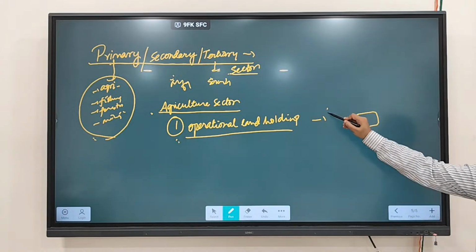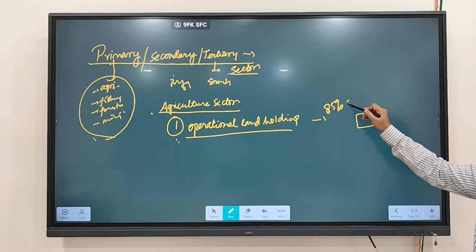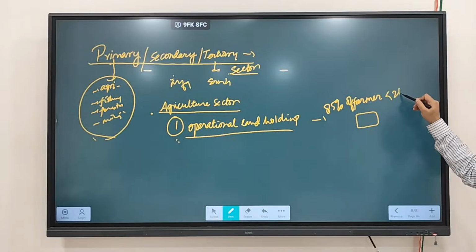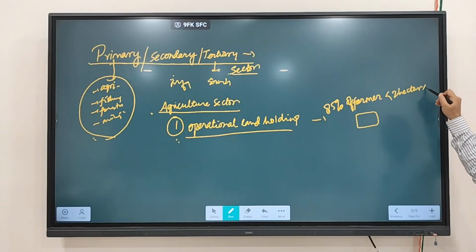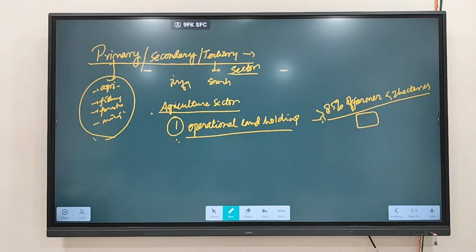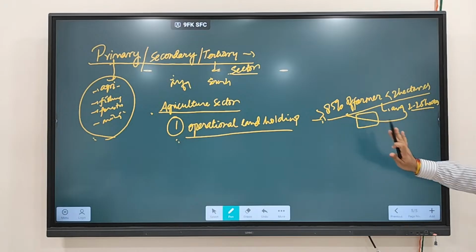So we have 85% of farmers whose land holding is less than 2 hectares. Clear? And on an average, we have only 1.15 hectares operational land holding in case of India.